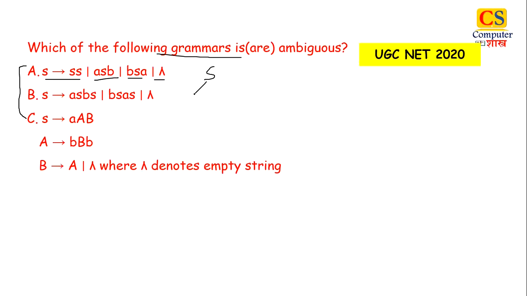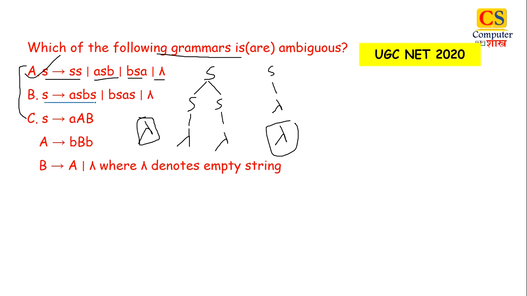So we are given S. Now there are 2 options. We have to create a tree for lambda. So let us say this is SS. Now for S we can put it as lambda also. So this is a derivation tree, and at the end we will get lambda as a string, the empty string, or we can put it like this. Again we will get lambda as our final answer for this derivation tree. So we can create 2 derivation trees for the same string. So this language is ambiguous. Clear? Next language is S gives ASBS, S gives BSAS, and S gives lambda.